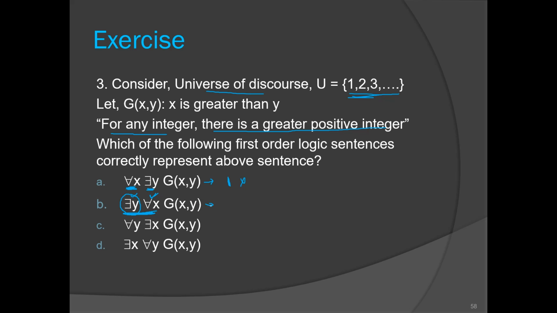It is again false for 1. When you say all, 1 is also there, right? 1 is not smaller than 1. Smaller than है क्या वो? नहीं है, right? So this sentence is also false. Now take D. There exists some positive integer which is greater than everyone. This sentence is saying that there exists some positive integer which is greater than every positive integer. Is this true?